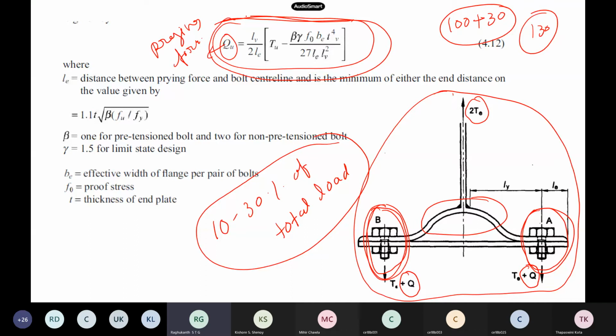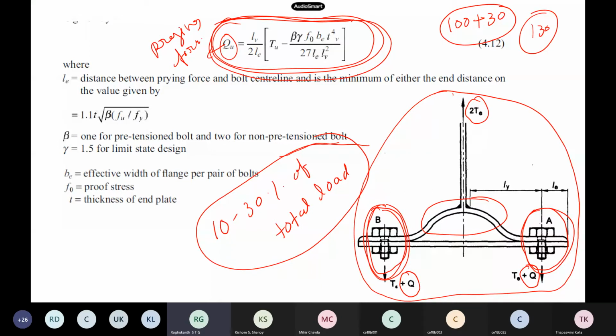If you want, you can calculate it also, but it is very difficult in design, because we don't know the thickness of the plate, and it is a little bit tricky. So this also we use like a thumb rule. You increase the load by 30% to account for this prying force. But if you want to do it in detail, you have a formula; there is a lot of theory itself.